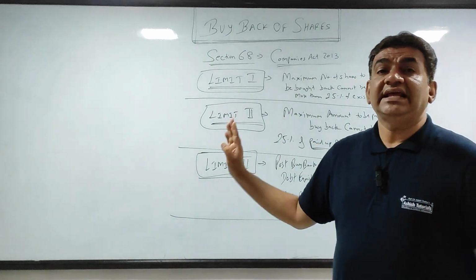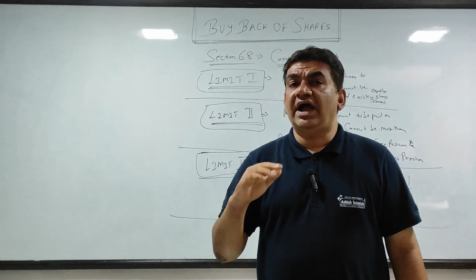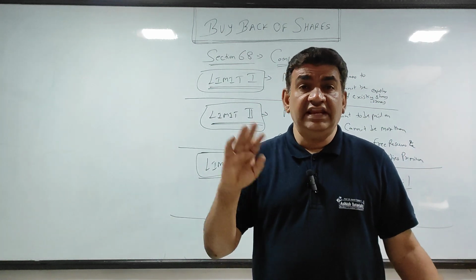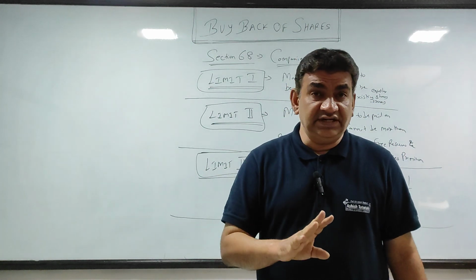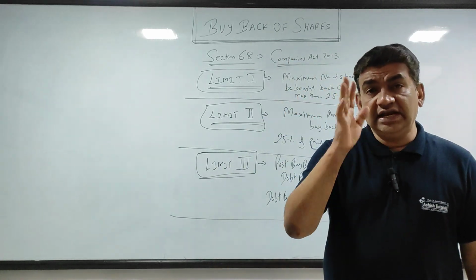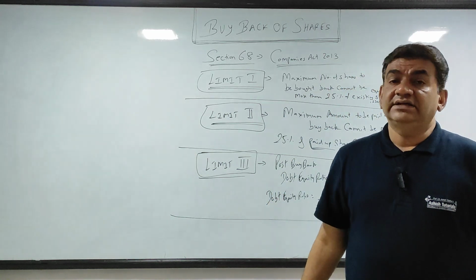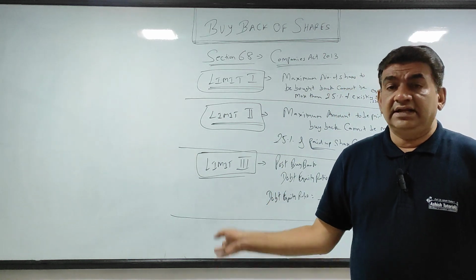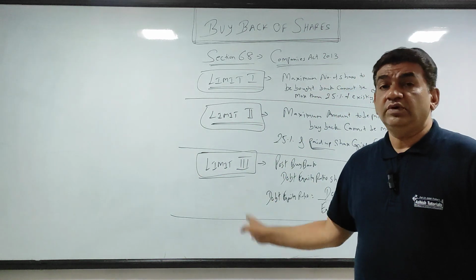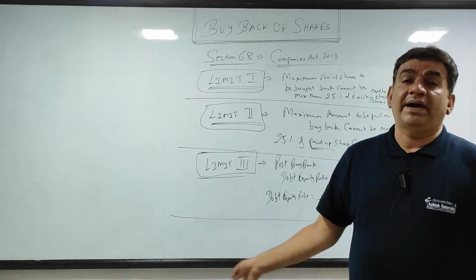You don't have to consider the limits. In every sum you have to do journal entries. Wherever they ask for a balance sheet, and limits wherever required. So in short, journal entries will be there in every sum. If limits are not to be calculated, just pass the entries. If limits are to be calculated, calculate the limits, pass the entries. If the balance sheet is asked, then do the balance sheet.